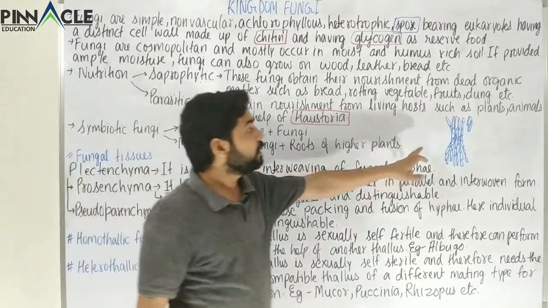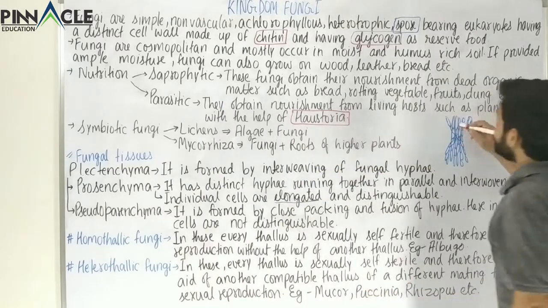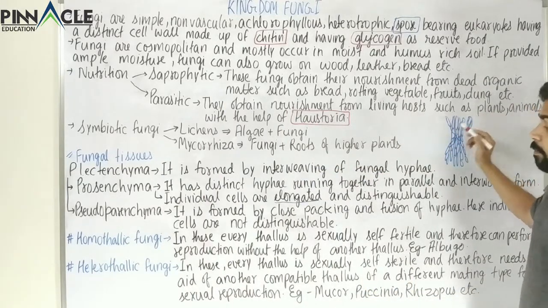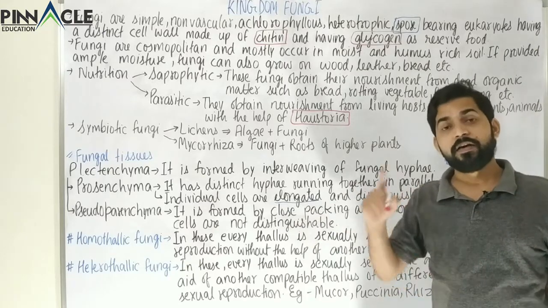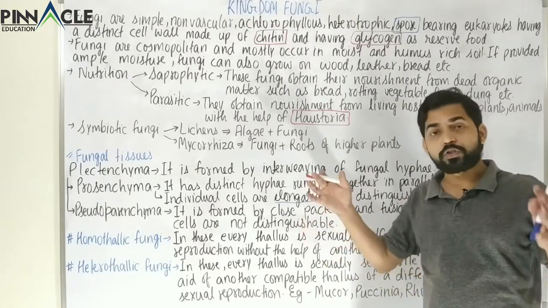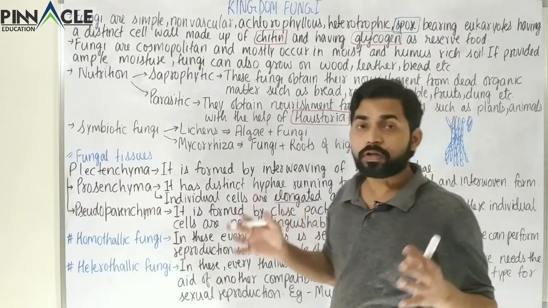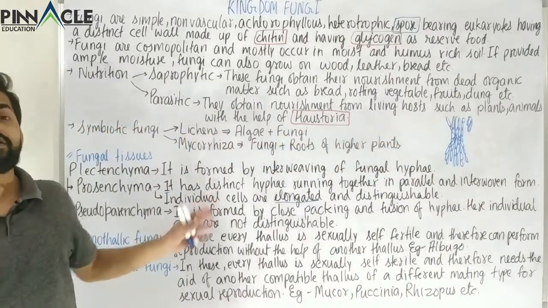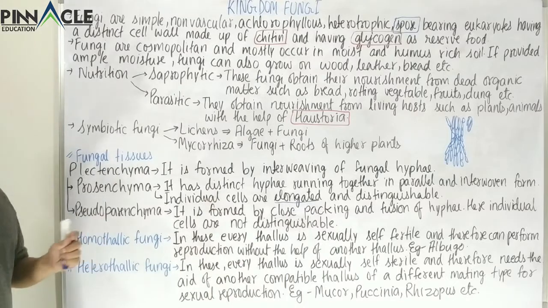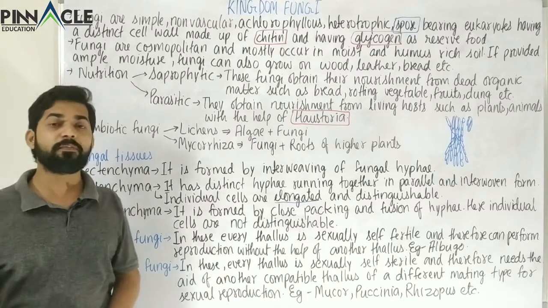For example, here we can easily distinguish one cell from the other, but in this case we cannot distinguish one cell from the other, because these are so compactly and closely arranged at one place. So these are the 2 forms of plectenchyma, the tissue of the fungi.